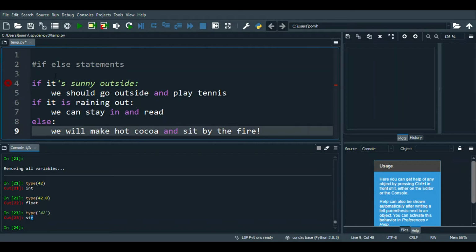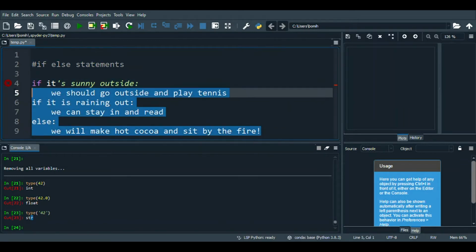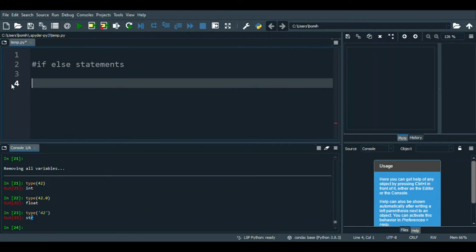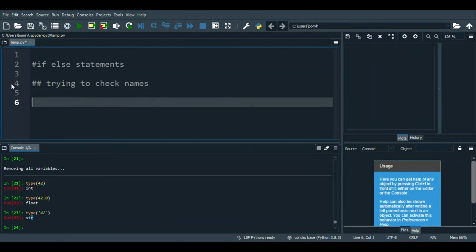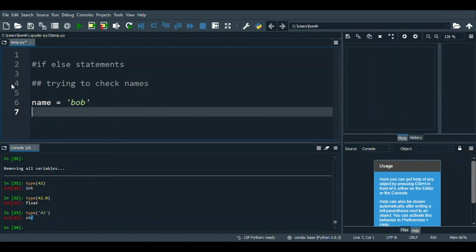So this is an example of what if-else statements are like in the English language, but there's also something like this in programming. So let's do an example. Pretend that we want to check names, for example. Let's say that the name is Bob. So if name is Bob,